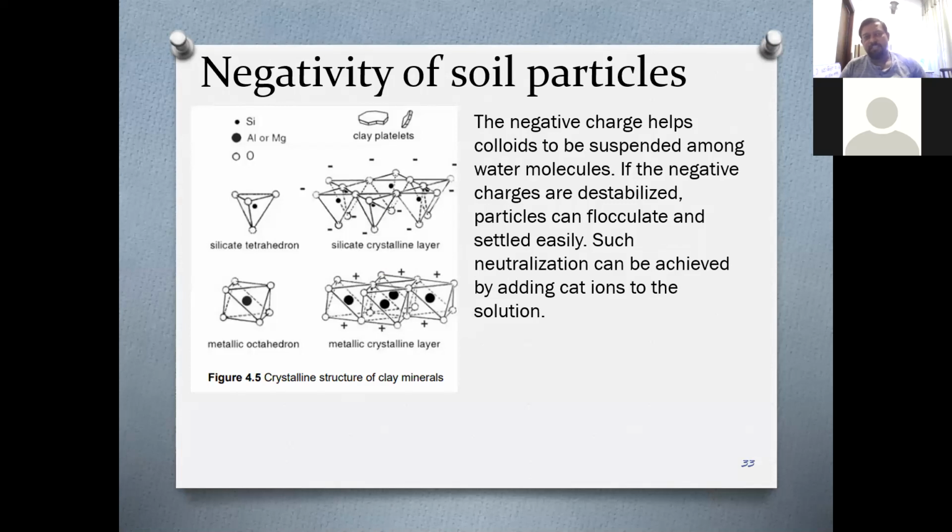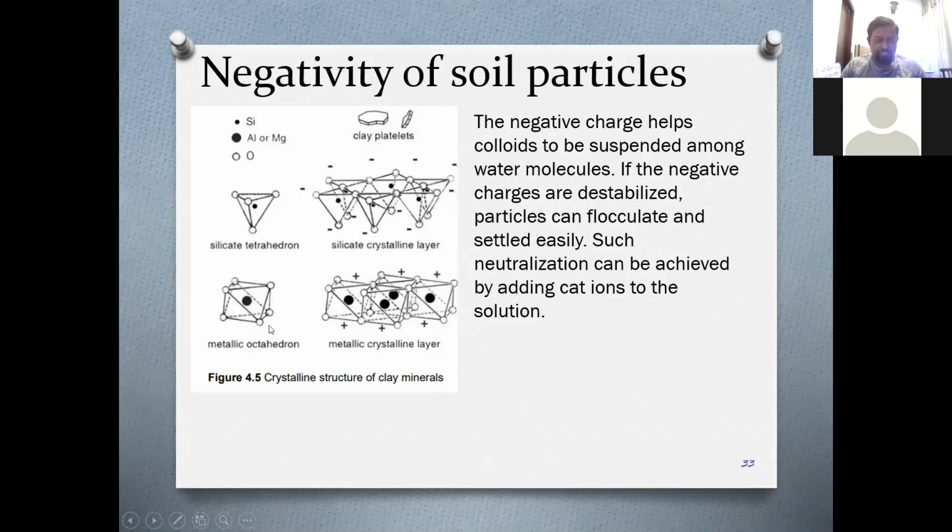Now, let's talk about the negativity of soil particles. Mostly soil is made out of silicon, aluminum, magnesium, anions, which are surrounded by hydrogen. Cations surrounded by hydrogen and ions. So what happens is that it creates a surface of negative charges.